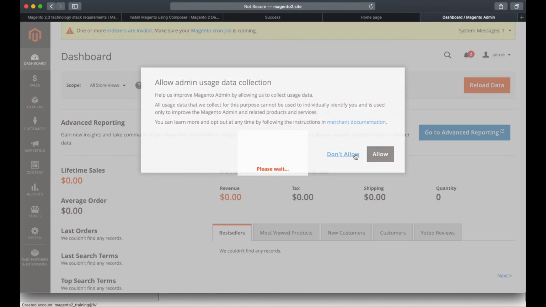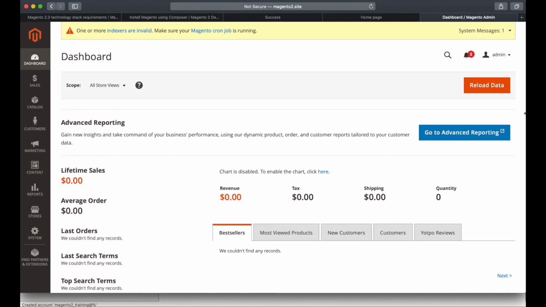So now we have installed Magento, and that's great. Congratulations.